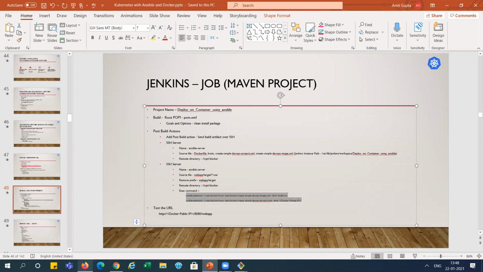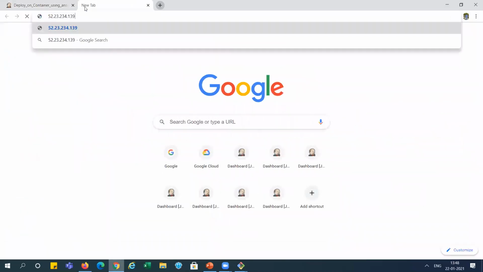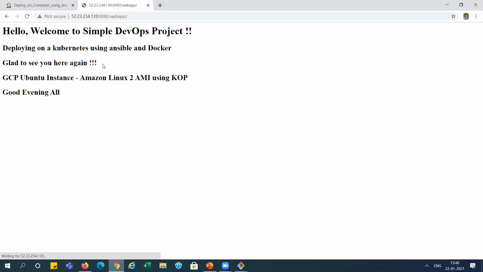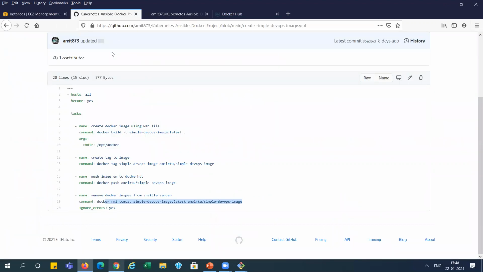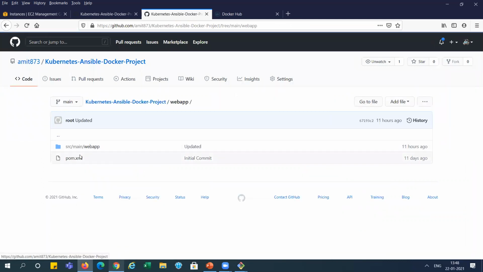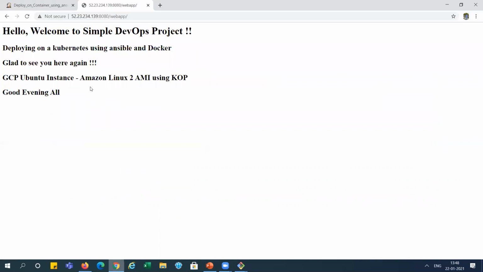So let's copy the Docker public IP from here. Docker public IP is this one. I'm running it here with 8080 slash webapp, right? You can see, now we are getting things over here. I showed you earlier. Let me open it here. Web apps, index.jsp. This thing we are getting, it is successfully deployed over here, right? In the GCP instance.